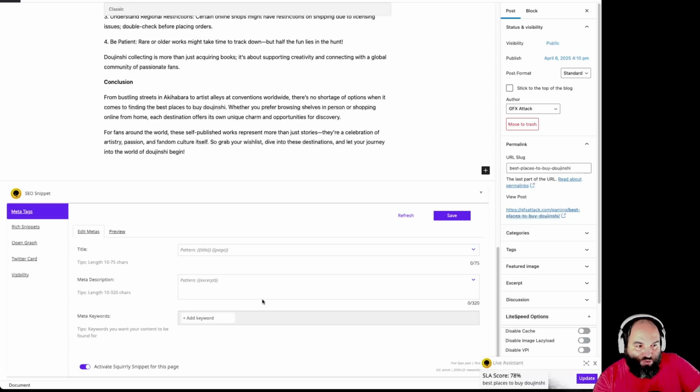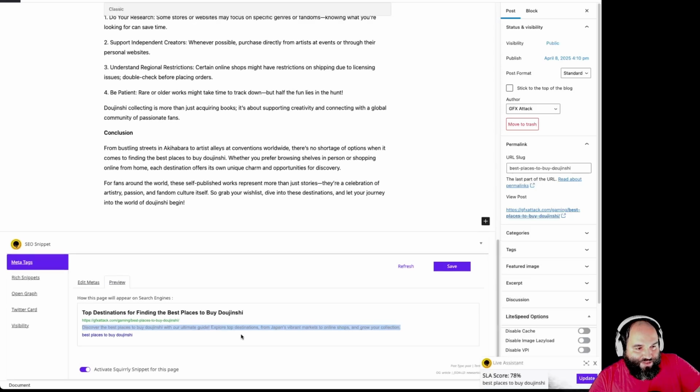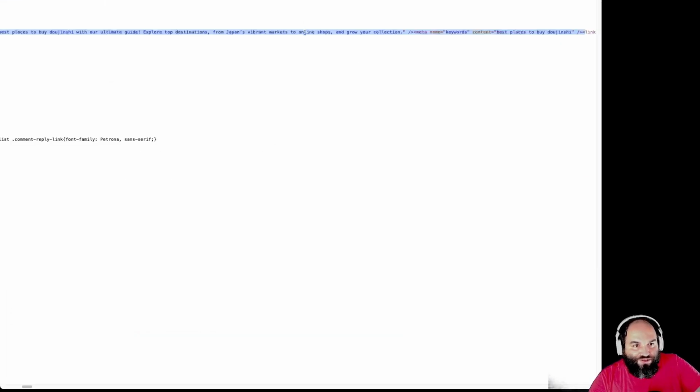The idea is that Squirrly uses patterns for automations. So don't worry, because this is an automation, we are using the patterns because that's what Squirrly is using. They are perfectly integrated. And anytime you're afraid maybe something didn't work, you can check it out with the preview. Or the best way is always, always, always on WordPress, regardless of what you're using for SEO: check the source code. If the source code is perfect, then it's going to be perfect for Google.